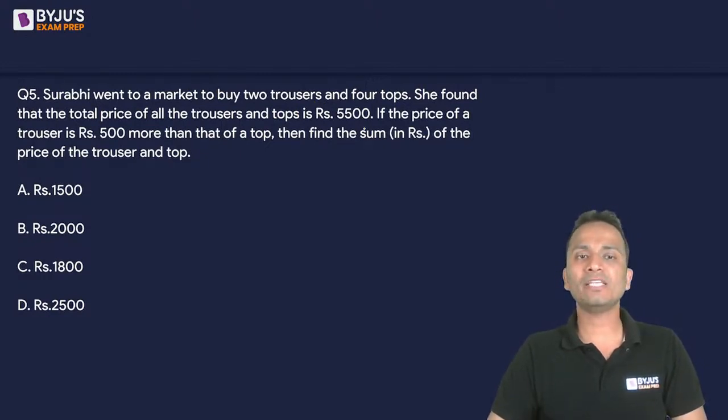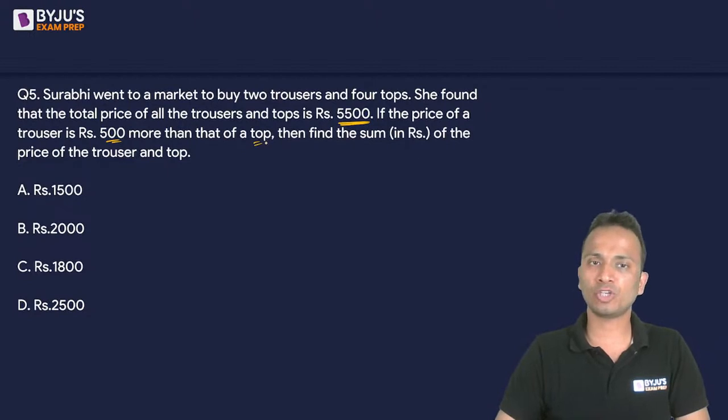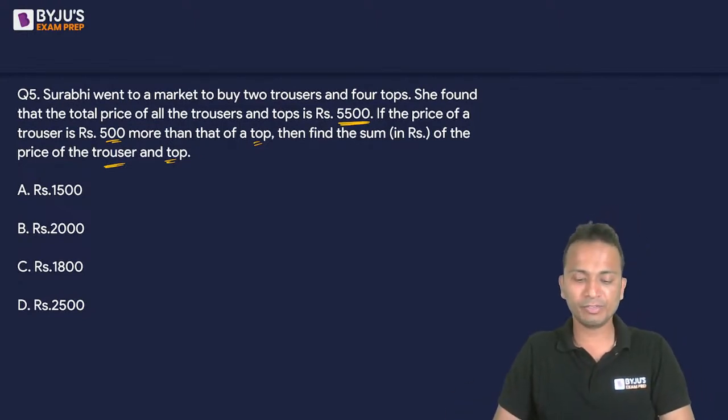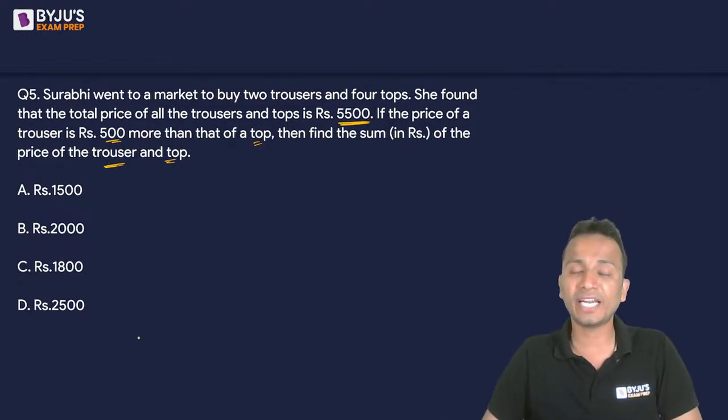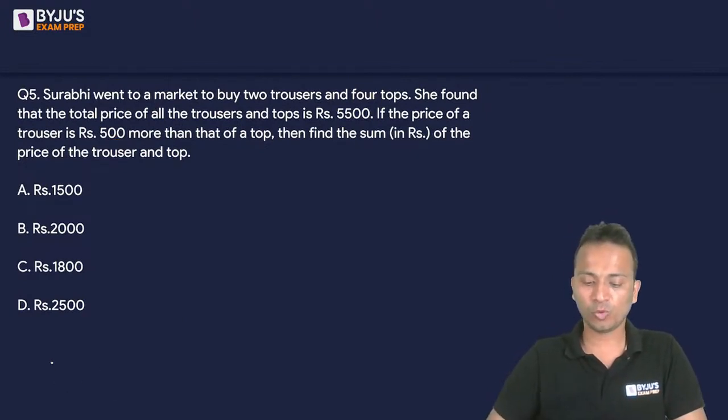She found that the price of this is 5,500. Now, if the price of trouser is 500 rupees more than the price of the top, then find the sum of the price of trouser and the top. Very simple question. It's just the game of speed. Let's see who will be the first person who will give me a correct answer for this one. I need a correct answer quickly.